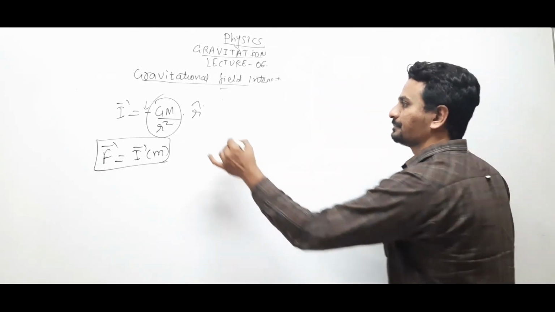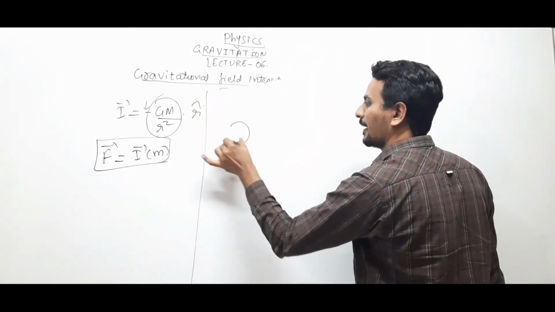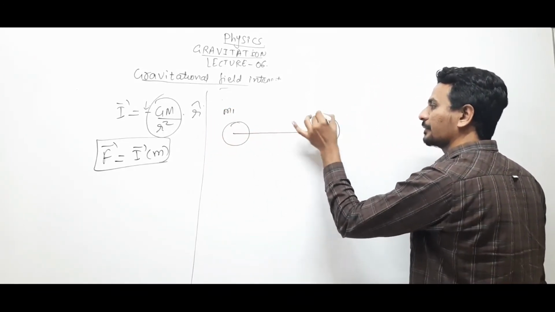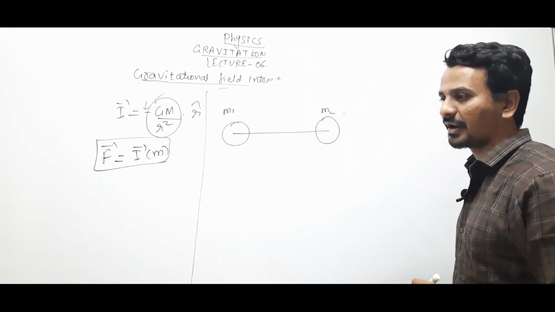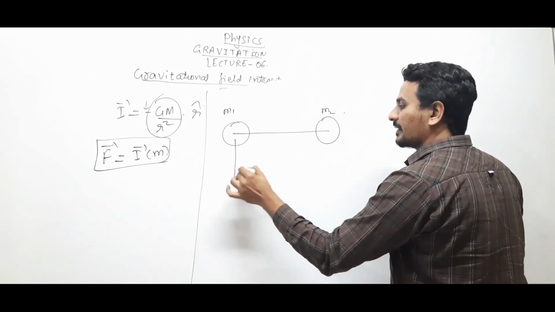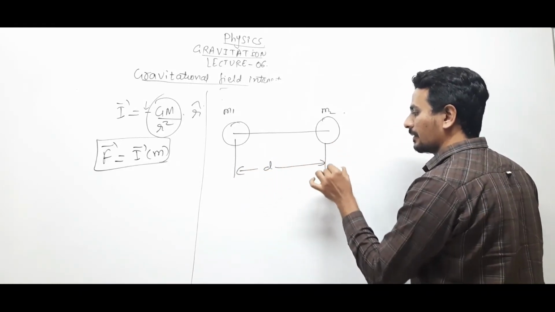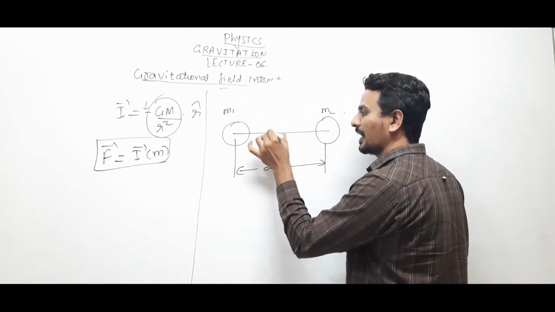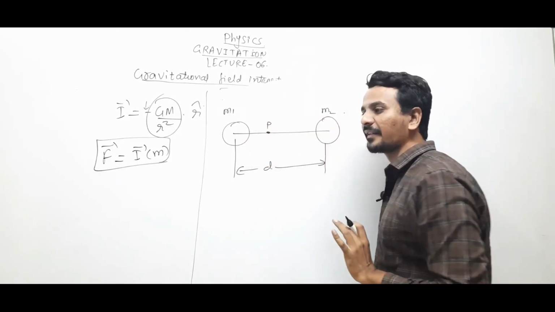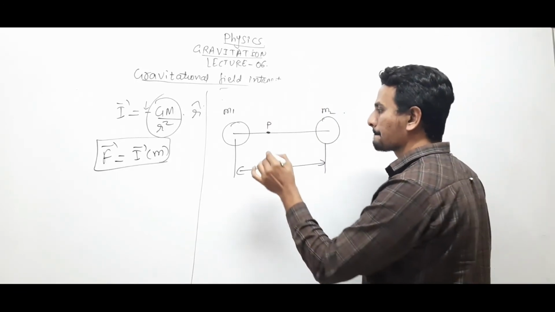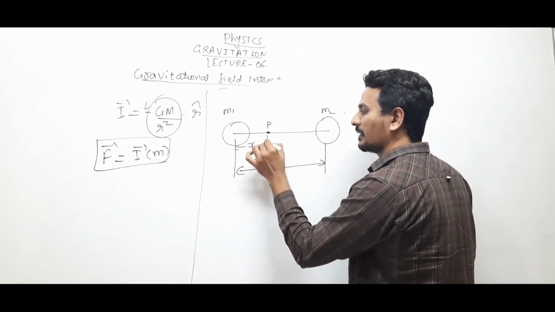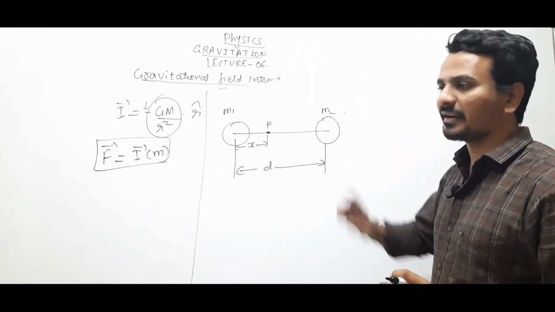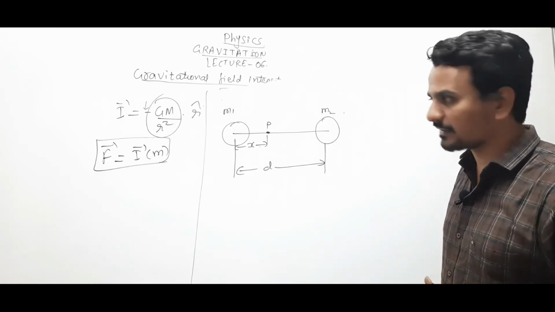Suppose there are two masses, say m1, right? Now I am not taking one as source mass and another as test mass. Let there be two masses, m1 and m2. Let the distance between them be d. At any point P between these two masses, the gravitational field intensity is 0. Let us say from M1 the distance is x, where there is a point P where gravitational field intensity is 0.